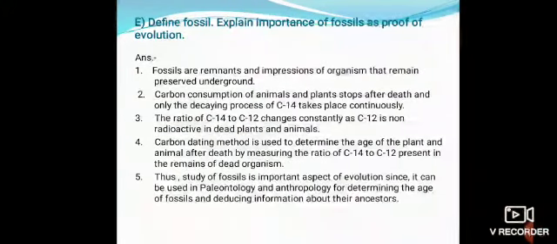Next, define fossil, explain importance of fossils as a proof of evolution. Answer, first one, fossils are remnants and impressions of organisms that remain preserved underground. Second, carbon consumption of animals and plants stops after death and only the decaying process of C14 takes place continuously. Third point, the ratio of C14 to C12 changes constantly as C12 is non-radioactive in dead plants and animals.